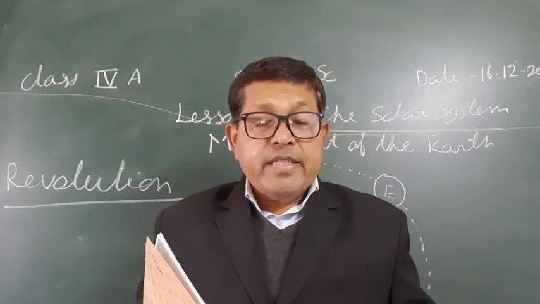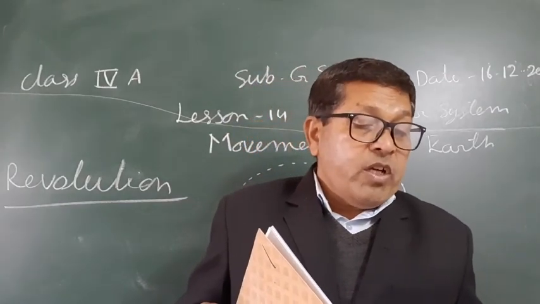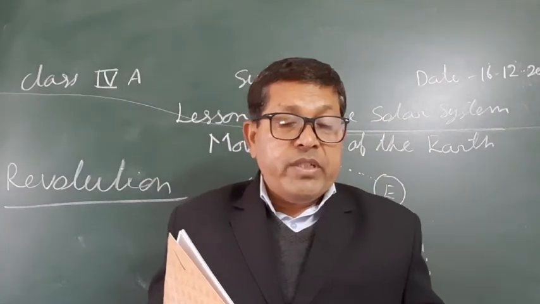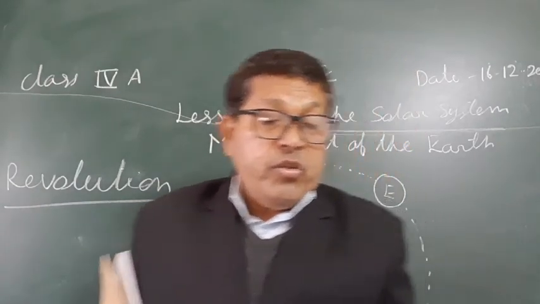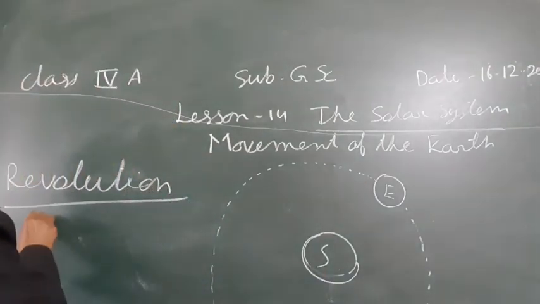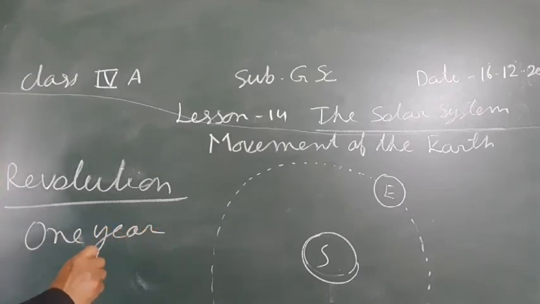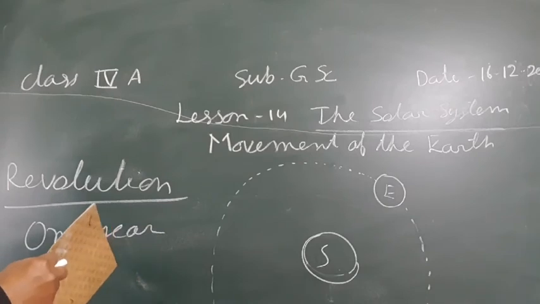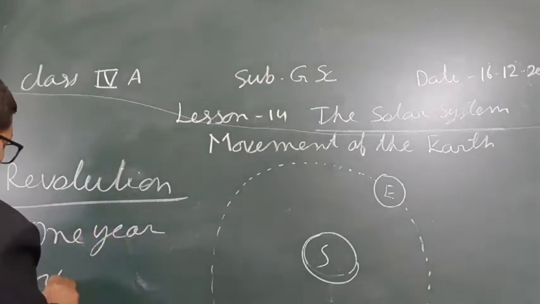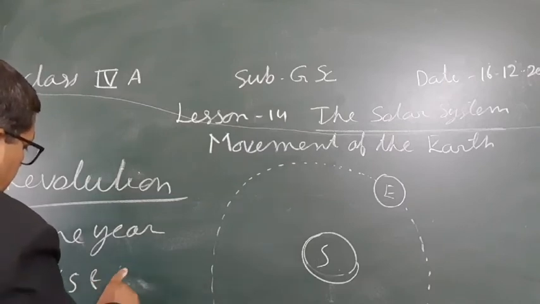The earth takes 365 days and 6 hours to complete one revolution around the sun. So it is 1 year. Earth takes 1 year to complete its revolution. Means how many days? 365 days and 6 hours.